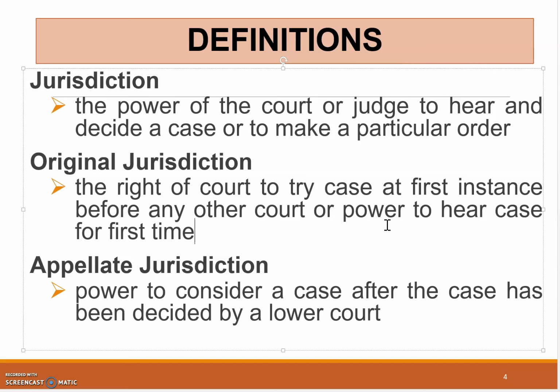Okay, and then appellate jurisdiction means the power of the court to consider a case after the case has been decided by the lower court. Now, if you remember, subordinate court, superior court is the High Court. If you're not satisfied with the decision of the High Court, you can go to the Court of Appeal. If you're still not satisfied with the decision, you still can go to the Federal Court. So that's the highest court. Okay, so those are the superior courts.